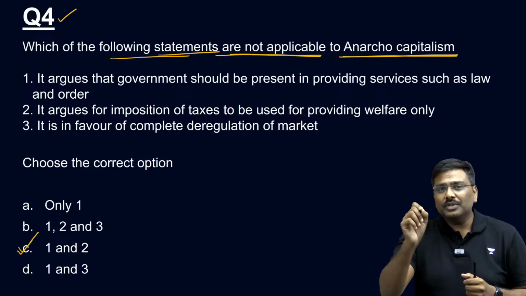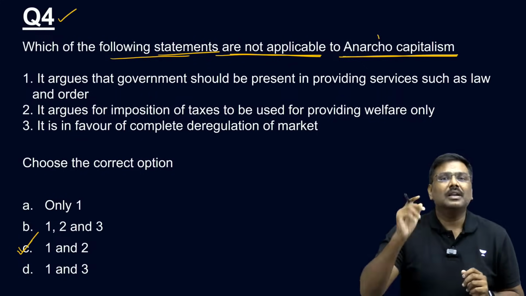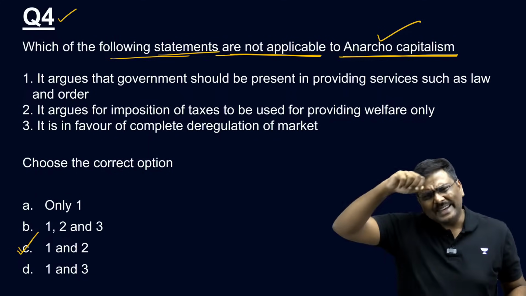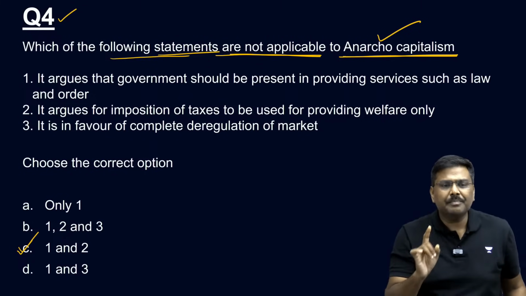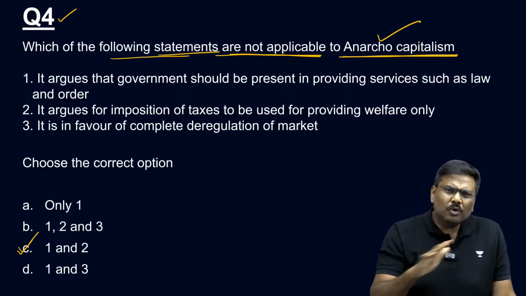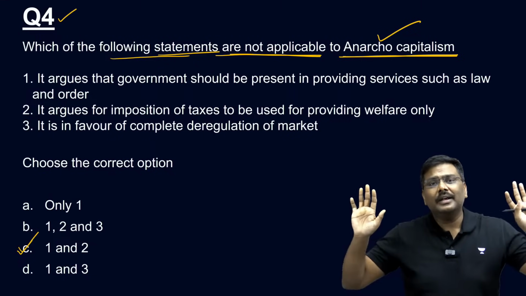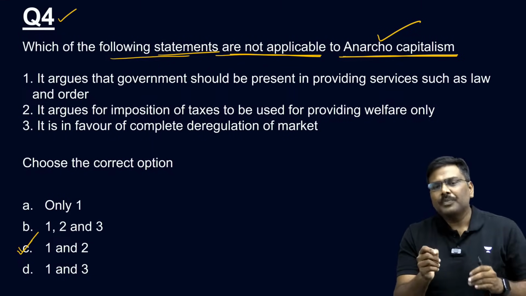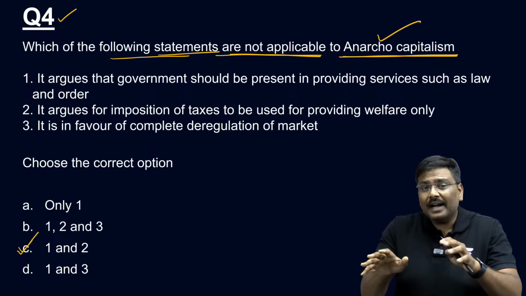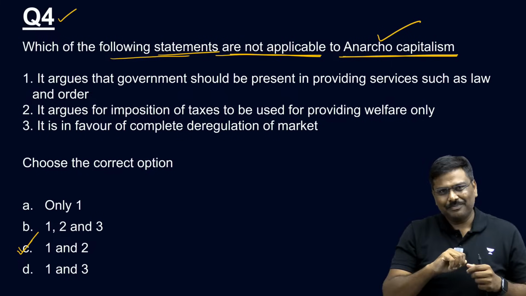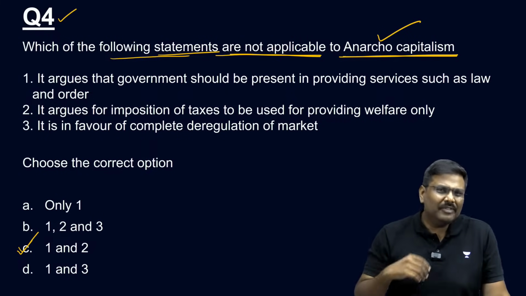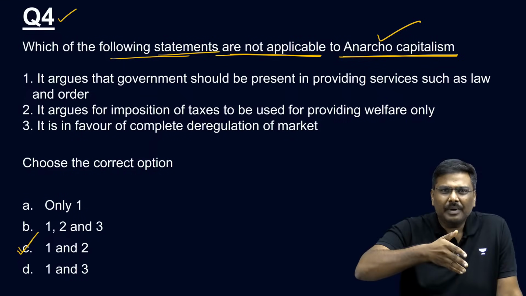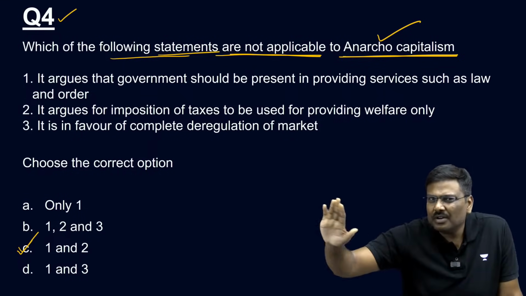But there is a counter argument to this idea of capitalism by the anarcho-capitalists. What they argue is the government should not be allowed to participate in any manner in the market. No way should the government be allowed to operate. Why? Their argument is simple. Once the government is operating, the government will establish companies. And when the government establishes companies, because of the support of the government, this will not be efficient utilization of the resources.